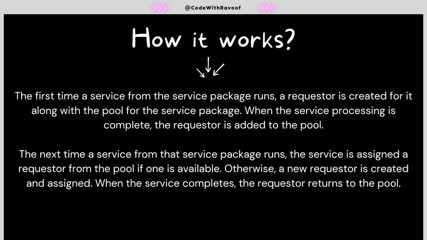For the next time, we already have this requester in the idle pool, so it will automatically reuse that; otherwise a new requester will be created. That depends on the scenario and on the number of requester sessions incoming from the outside. That's how it behaves.